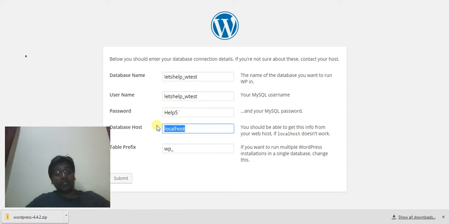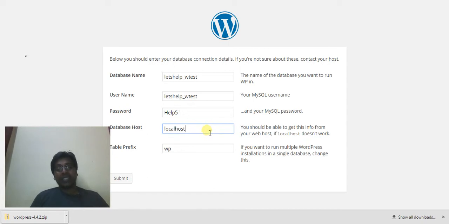Yeah, what is this database host? Sometimes it's a domain name. If you see GoDaddy, if it asks for a host, you need to get the host. When you try to create it, the host is different, not localhost. They'll give their separate host, which includes the domain name and some other values like a unique host. But in pretty much all cPanels, you don't need to worry about that. You can simply use localhost.